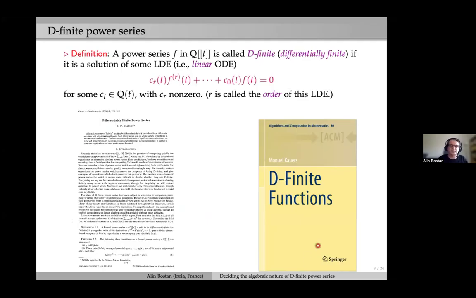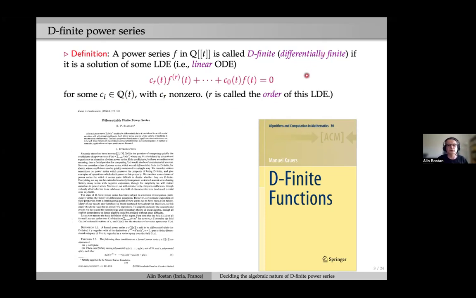The second one is D-finite power series. Such a power series F is a solution of some linear differential equation, like here, where all the coefficients are rational functions or polynomials with coefficients in Q, and that's a very well studied class of power series.